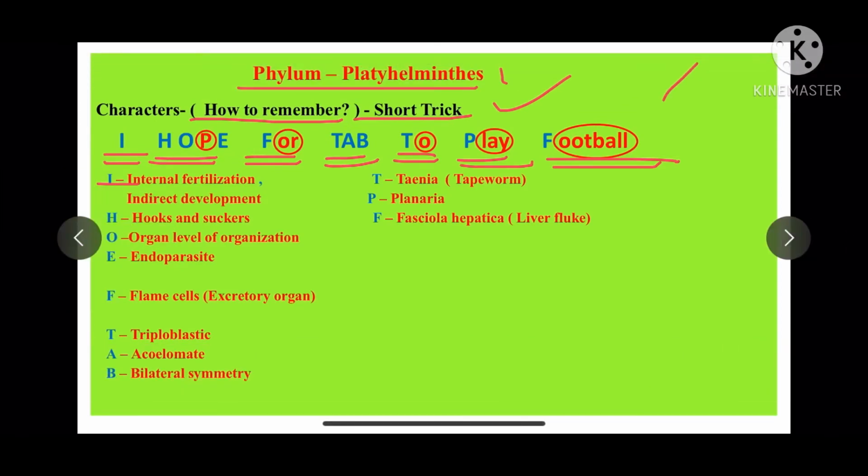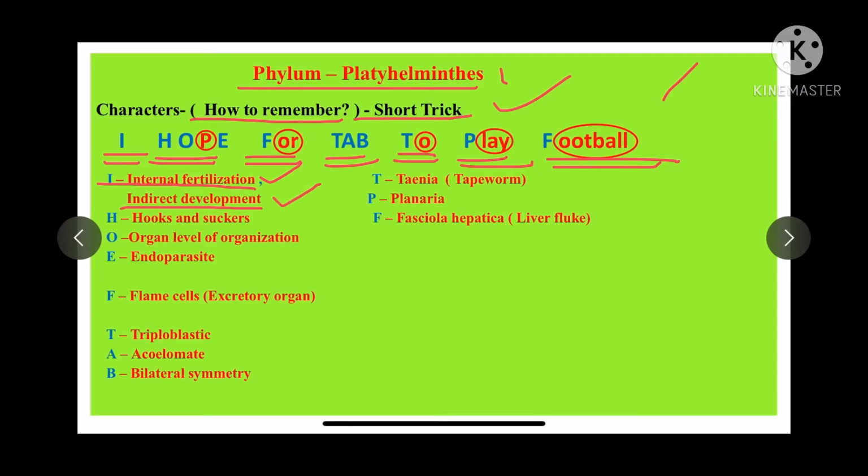I stands for internal fertilization and I stands for indirect development. Now what do you mean by internal fertilization? The fertilization which takes place inside the body of the organism is called internal fertilization. Male gamete and female gamete fertilization takes place inside the body. Such fertilization is internal fertilization.